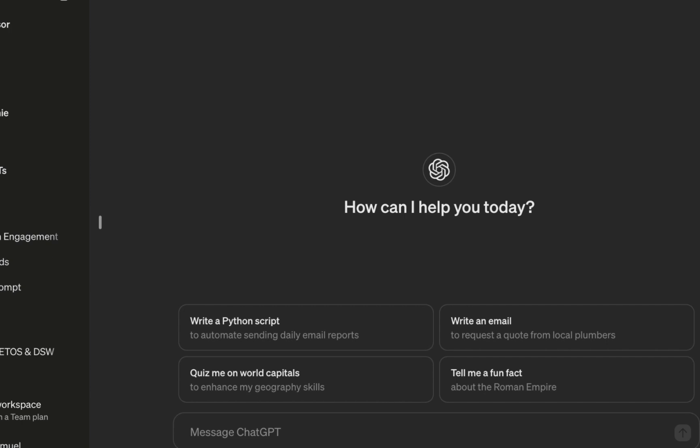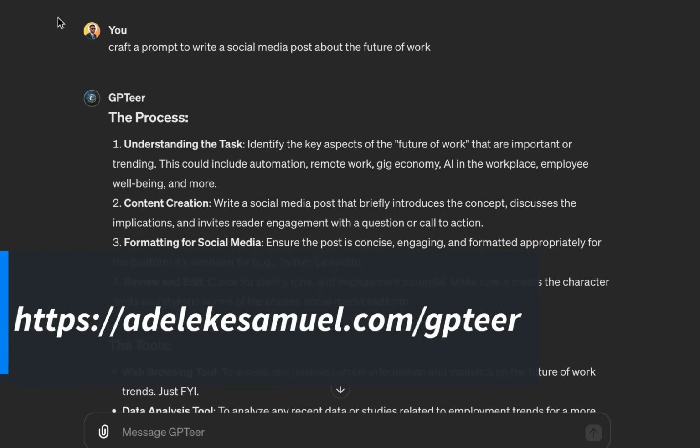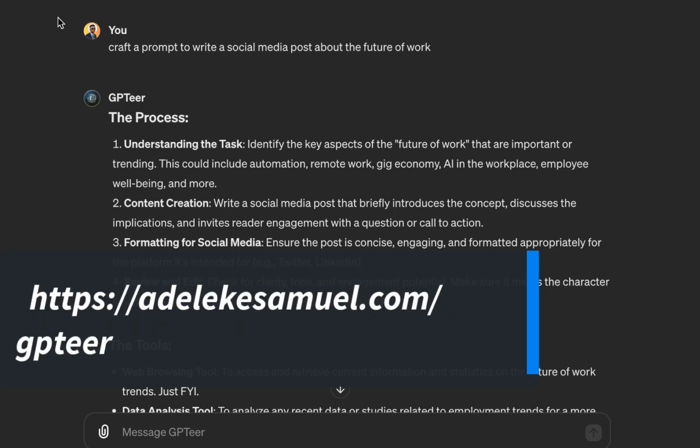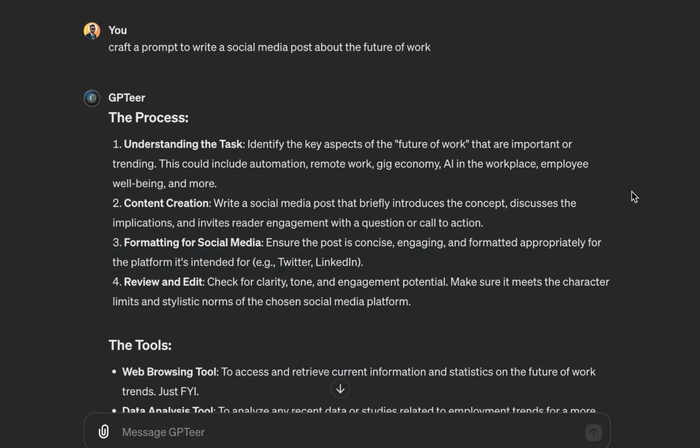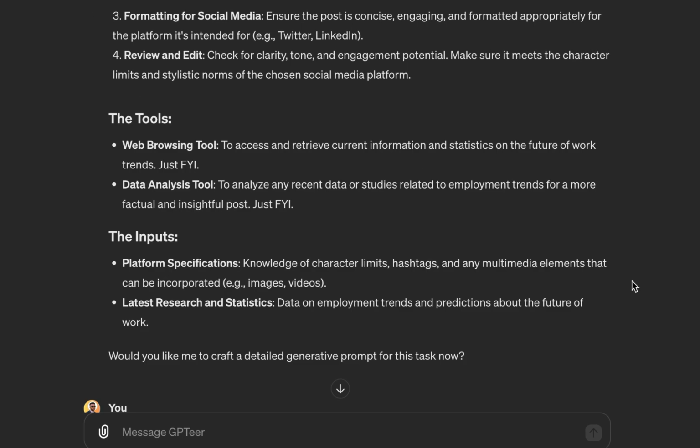So let's do something. I have this prompt engineering or enhancement assistant that helps me craft prompts for any task that I have. It is called GPTeer. So if you want to check it out, go to the GPT store and search for GPTeer, or go to adelekesanya.com/GPTeer. Either way, you have access to it. It is free, but you need ChatGPT Plus to have access to it because it is a GPT, right? So I use it to craft prompts.